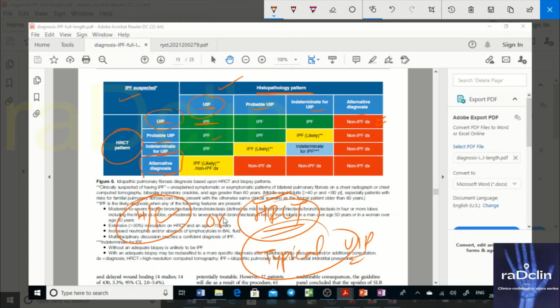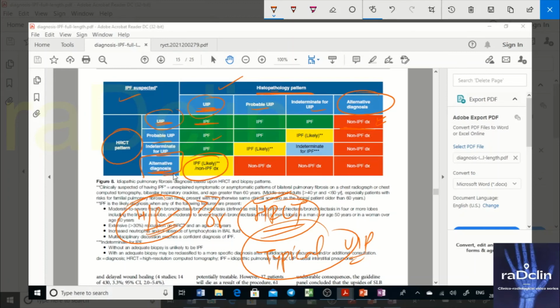And obviously histopathology is always superior over radiology, because histopathology is the gold standard. So that is why when you have alternative diagnosis on histopath and you have UIP on HRCT, the answer is non-IPF. But if you have UIP on histopath and you have HRCT to be alternative diagnosis, still IPF could be likely. That is because histopathology is obviously the gold standard. Histopathology is superior to radiology.